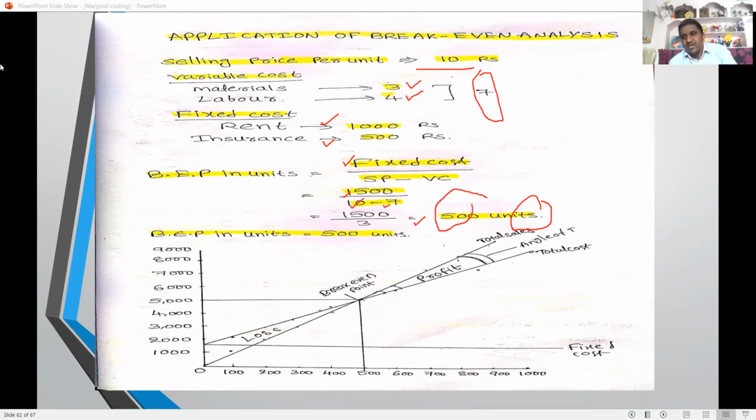I explain the BEP analysis chart with this example. 500 units is the BEP. At this sales point, the break-even point, at a sales volume of 500, there is no profit and no loss. The sales line intersects with the total cost line, and both intersect at this break-even point.